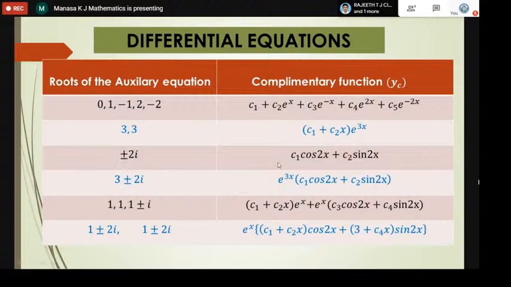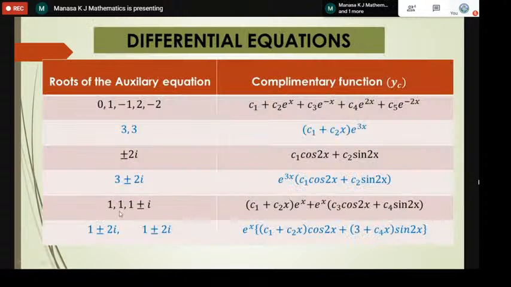So it becomes e power 0x, and e power 0 is 1. So it is 1 times, with imaginary value 2 here, so it is C1 cos 2x plus C2 sin 2x. If the roots are complex or imaginary, this is how we write the complementary function, or the solution to the given differential equation. So these two are one and the same.